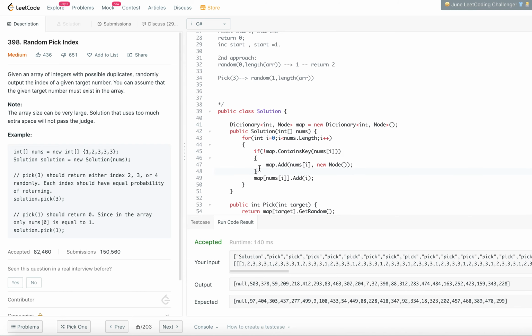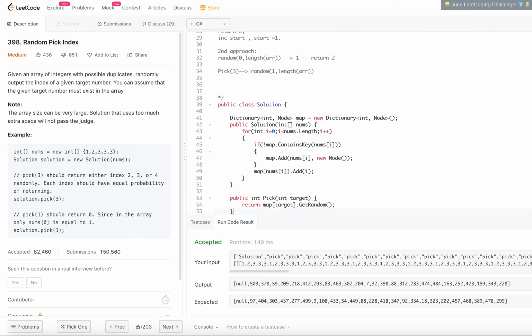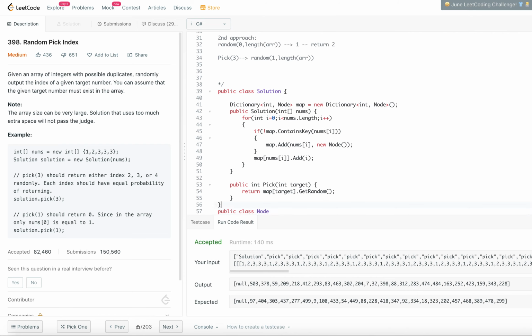Before going to the pick class, we are going to go through the node class, because the pick class I made purposefully to be a single liner. The majority of the code that I have is in the node class. The pick method is just one line, not much.